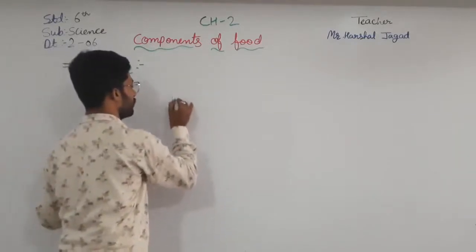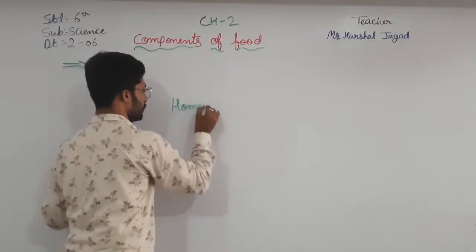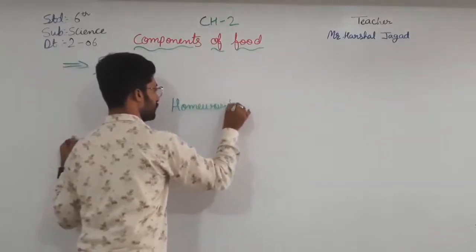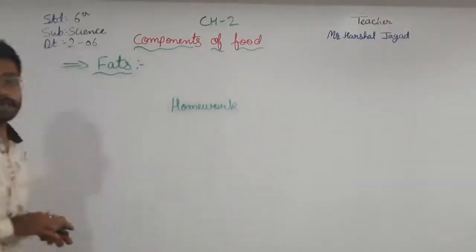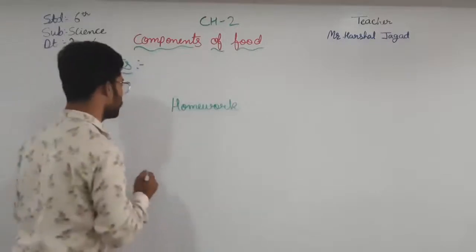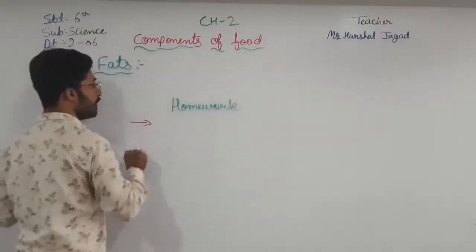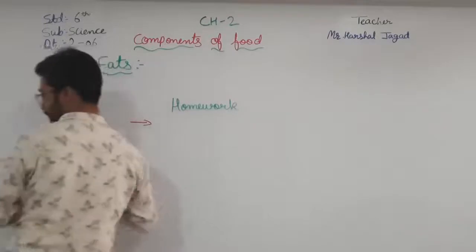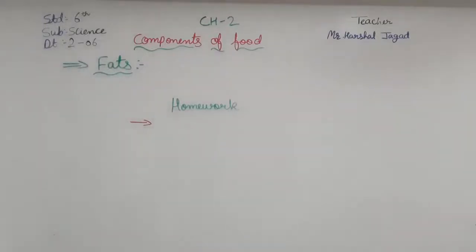Homework. We have to write about the fats.